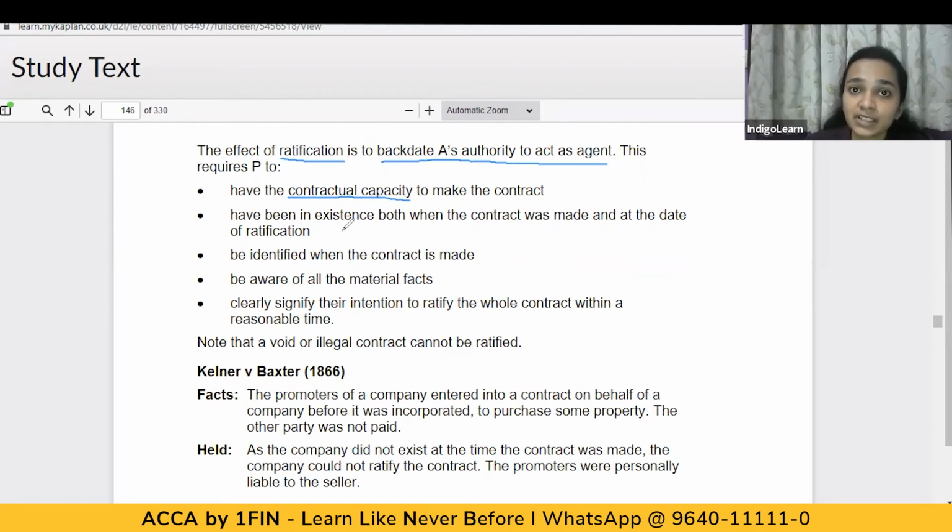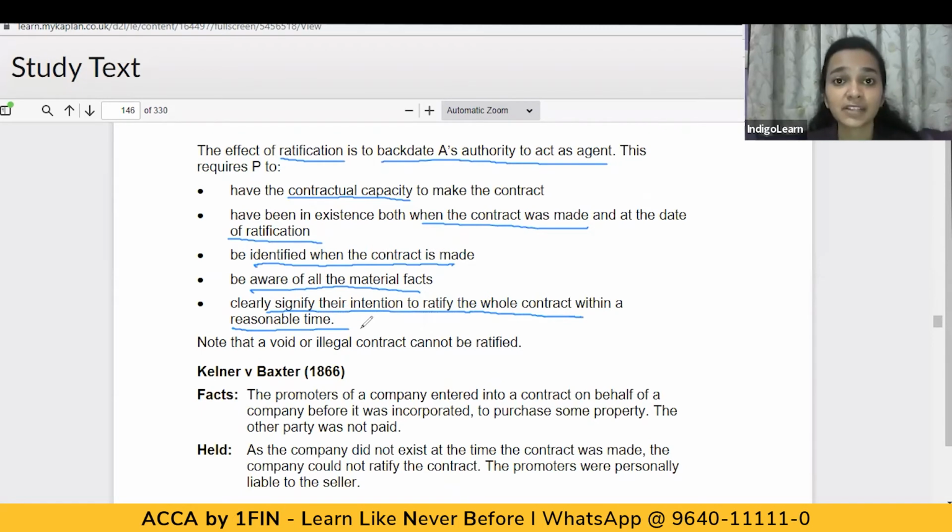And the principal should have been in existence both at the time when the contract was made and on the date of ratification. The principal should also be identifiable when the contract was made. The principal must be aware of all the material facts, and clearly signify their intention to ratify the whole contract within a reasonable time.